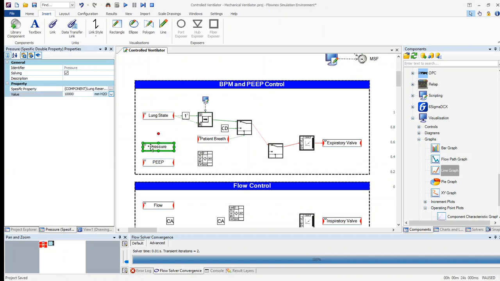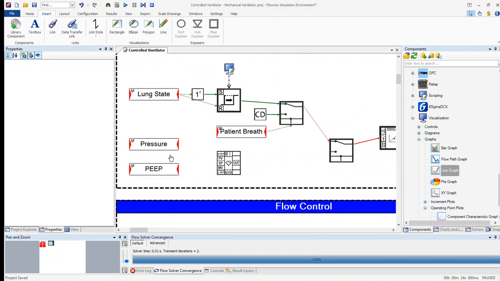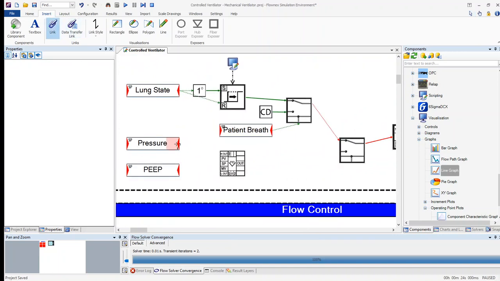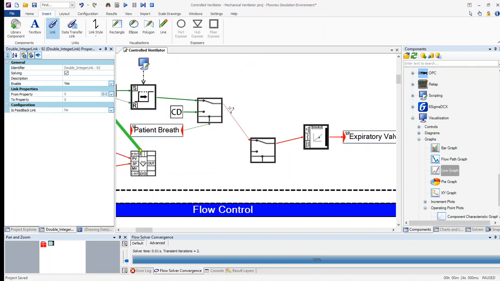First of all, we've got a specific double property for the pressure of the lung and the specific double property for the PEEP. Let's zoom in a bit. And we want to connect the pressure to our process value in the PID, the PEEP to our set point, and also we want the PID only to be active when the lung is in rest state, or in this case breathing out. And also let's link the output of our PID to our toggle switch over here.